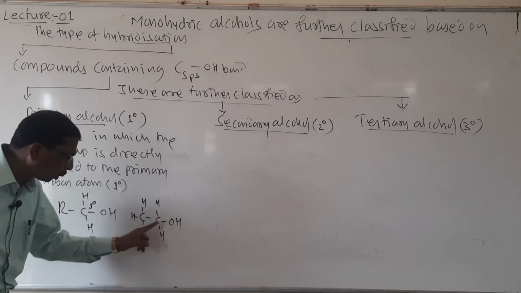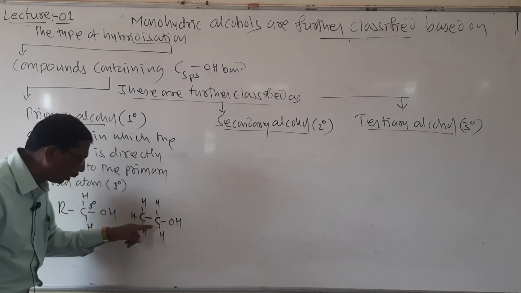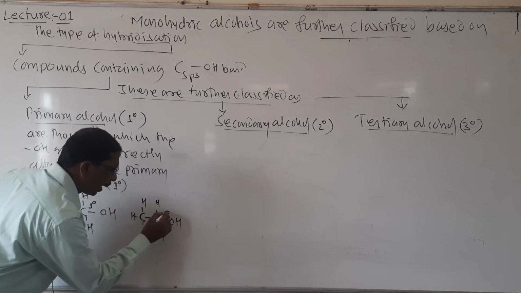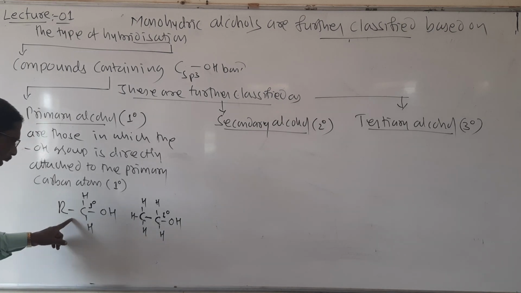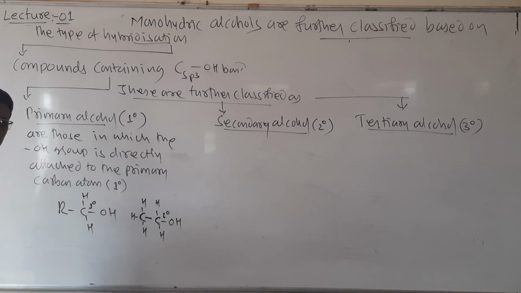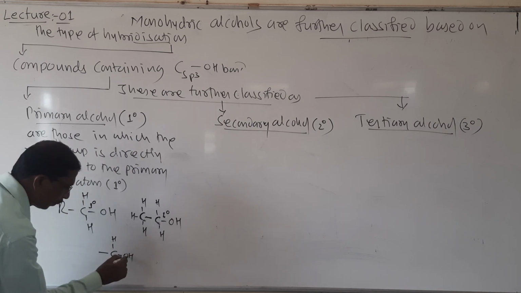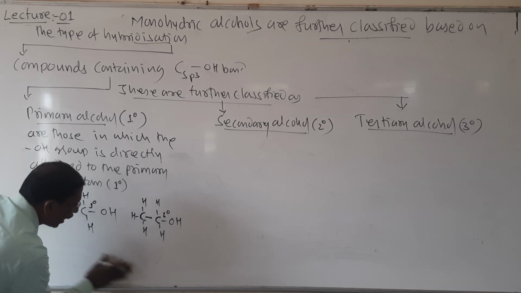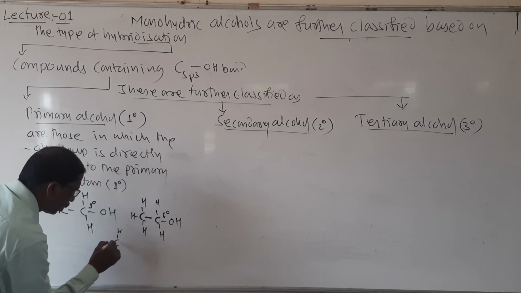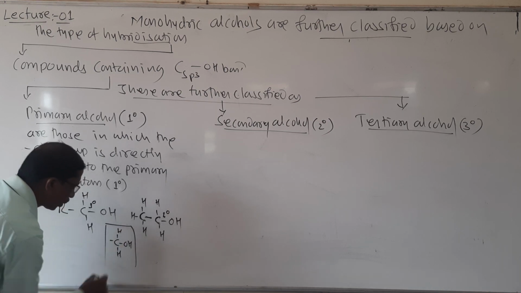The OH group is attached to this carbon atom, and this carbon is linked with only one carbon, so it is called a primary carbon atom, and it has the general formula RCH2OH, and its functional group is CH2OH.